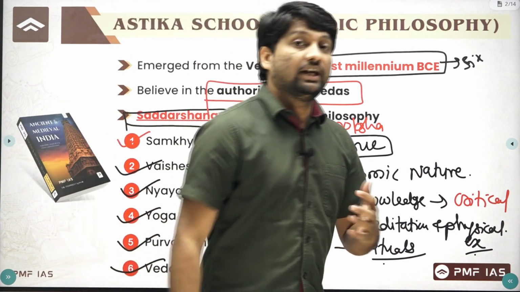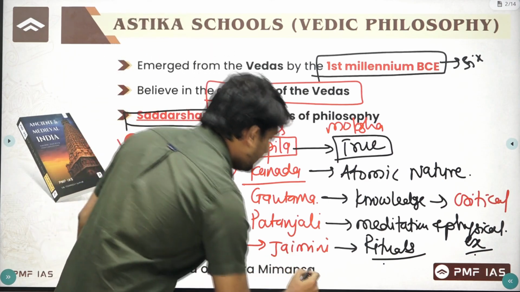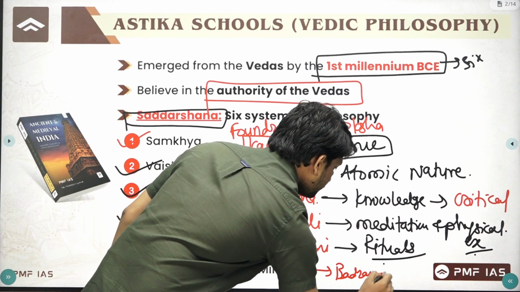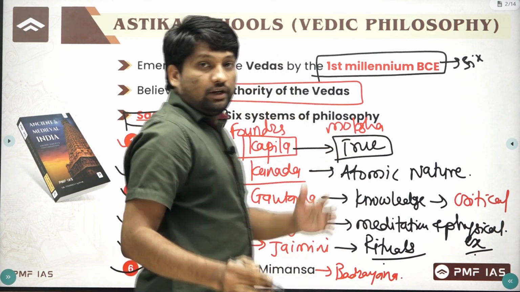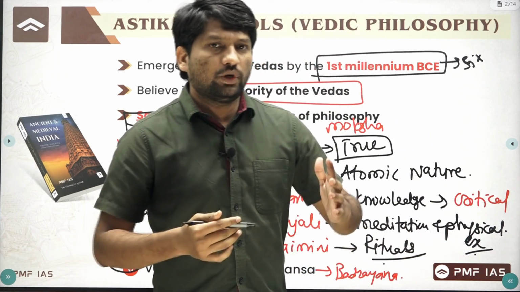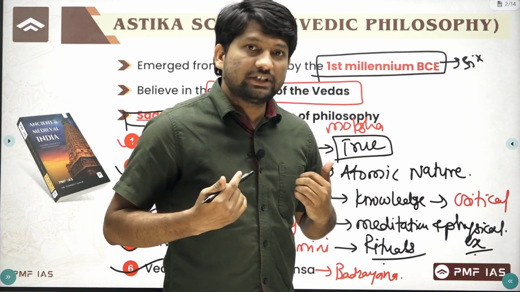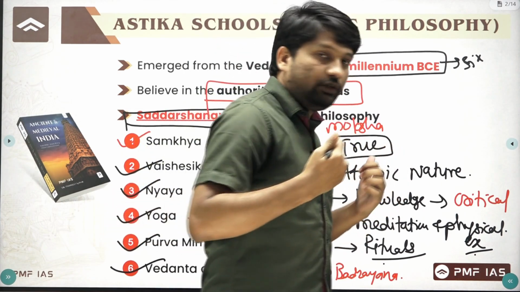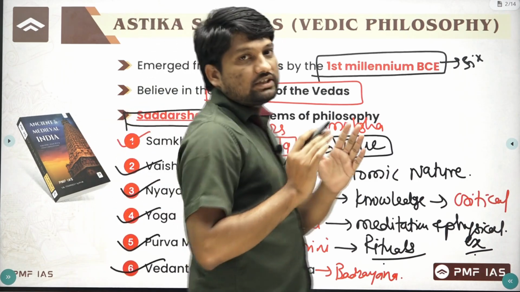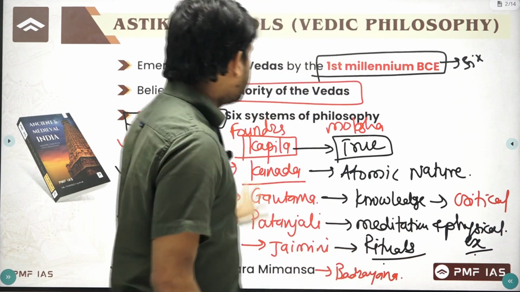Vedanta basically depends on the Upanishads. It is given by sage Badrayana, and according to this, if you want to get salvation or liberation, you have to understand or acquire the knowledge of self, meaning Atman or individual soul, and universal soul, meaning Brahman. If you understand both of these things, individual soul and universal soul, then you will get this moksha.